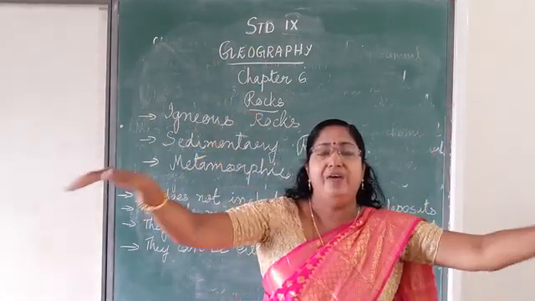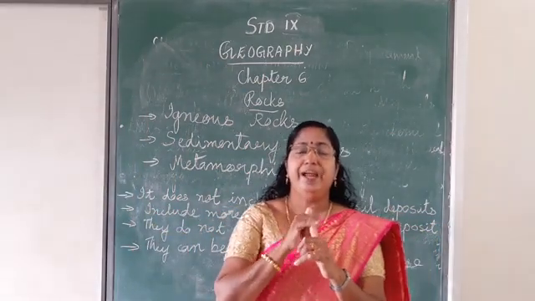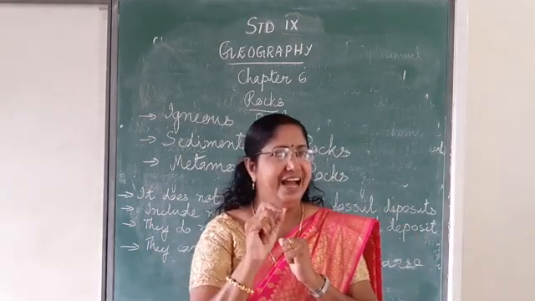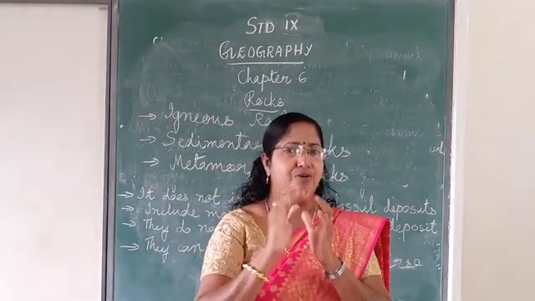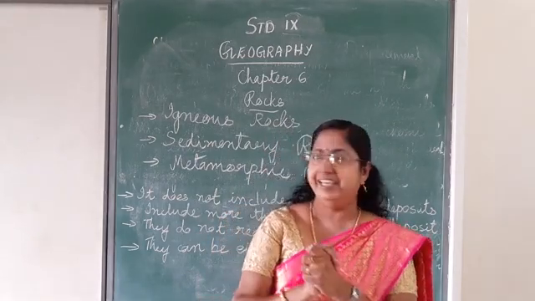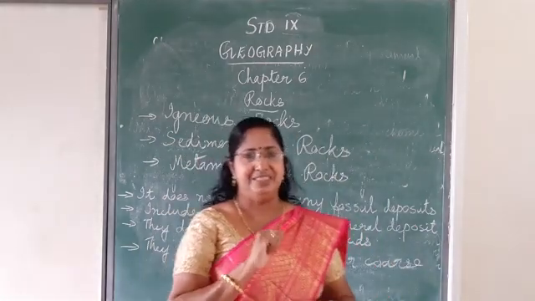When it solidifies, igneous rocks form. There are two main processes for the formation of igneous rocks: cooling and solidification. Do you understand? Now we are going to study sedimentary rocks. What do you mean by sedimentary rocks?